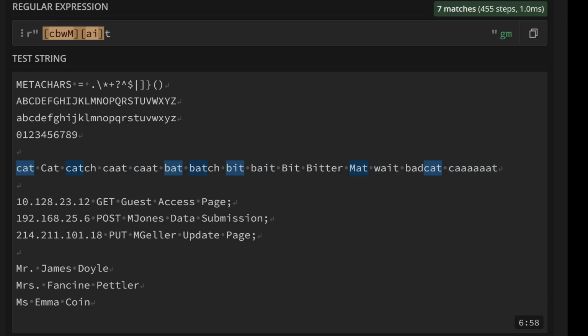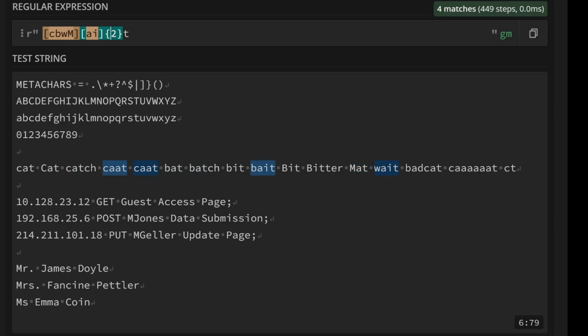So to recap, a question mark will find 0 or 1 occurrences of a character. So in this case, it's finding either an A or an I, or none of those at all. So this will actually match also CT. A star will match 0 or more. So here you can see it's matched all of the variations of cat, bat, and even CT. And a plus will match 1 or more. So it must have at least one A, it must have at least one I, so our CT now no longer finds. And then we have the way of finding I want exactly 2.